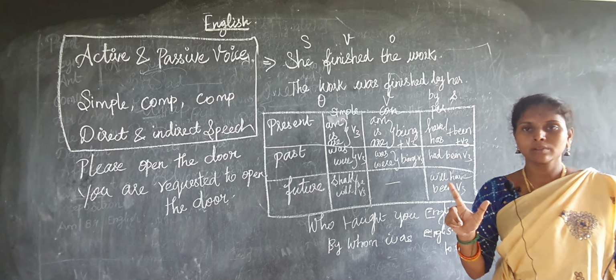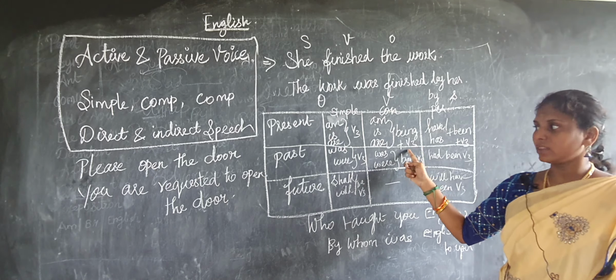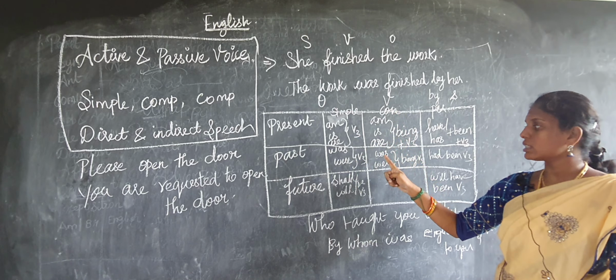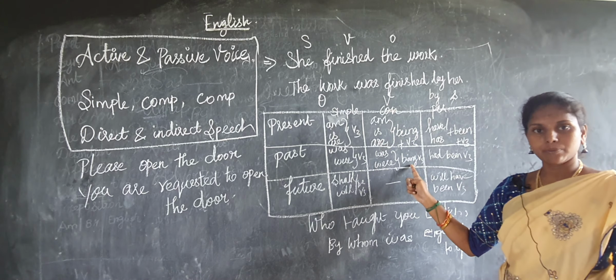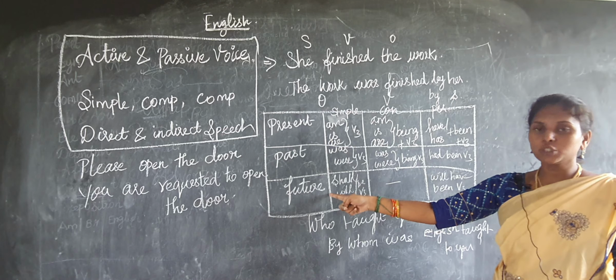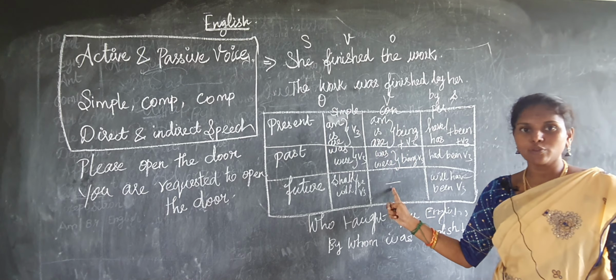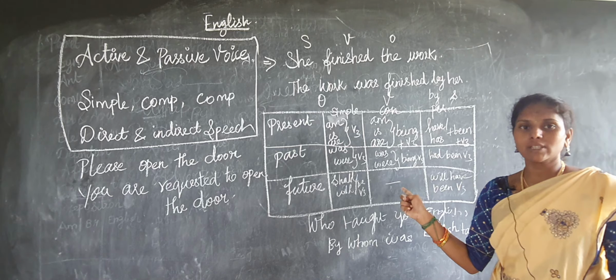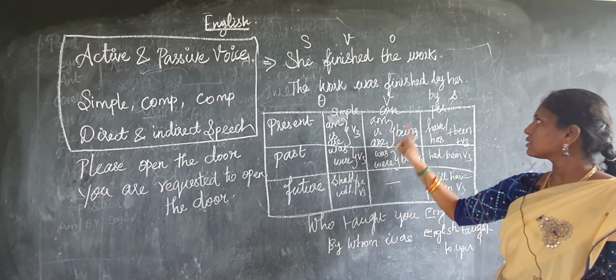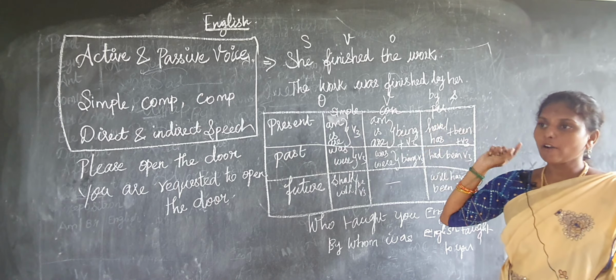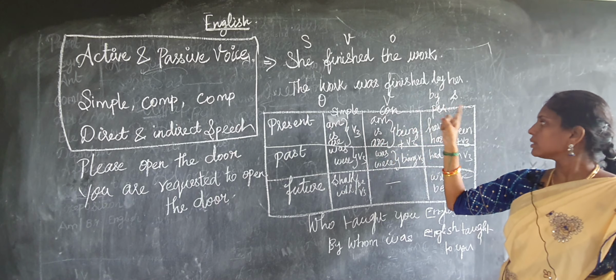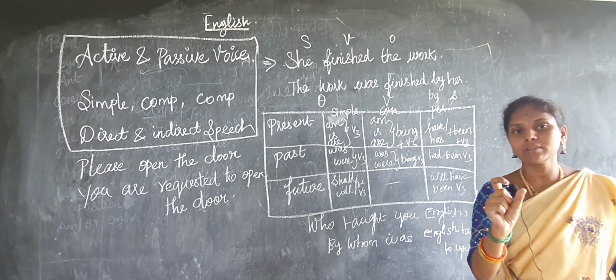B-E-I-N-G. Being. So being plus V3 for past continuous means was or were being plus V3. And then future continuous, there is no future continuous in active and passive voice. And the next thing, perfect.